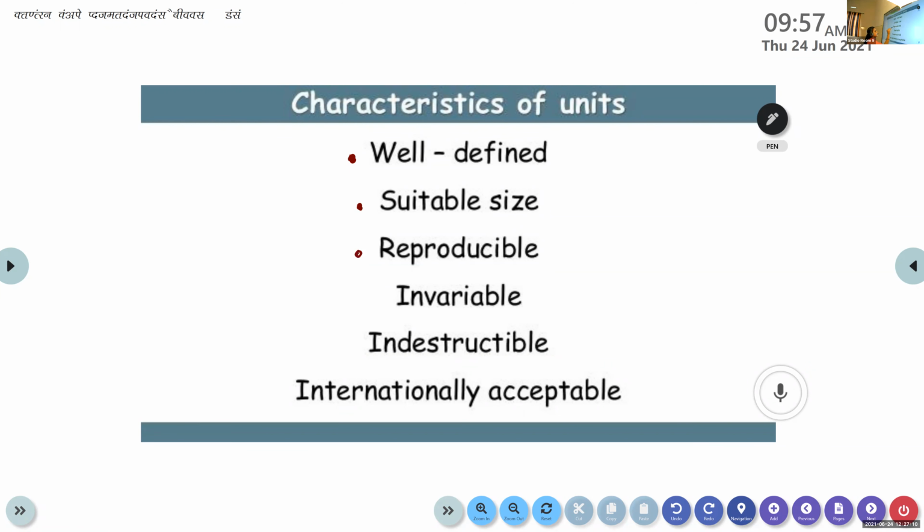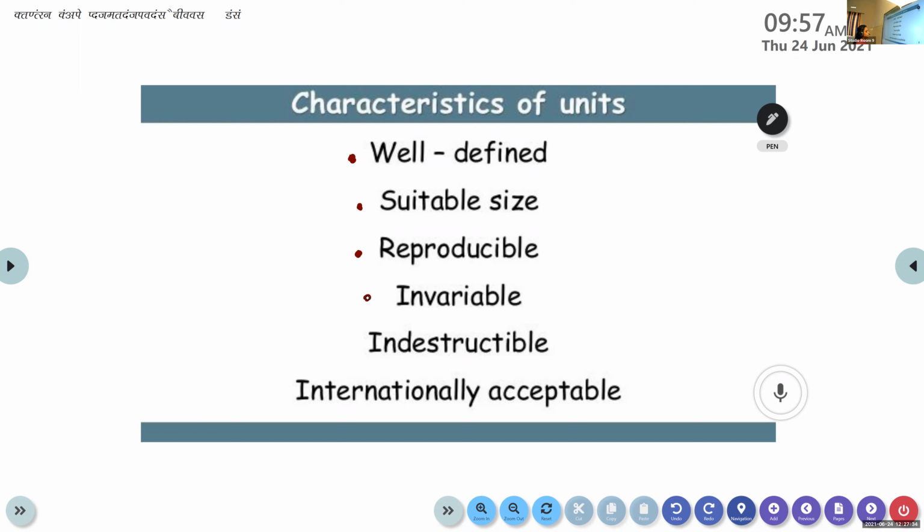The third one: it should be reproducible. The next one: the unit must be invariable. For a particular physical quantity, the unit is invariable. It is not varied. It's a constant.